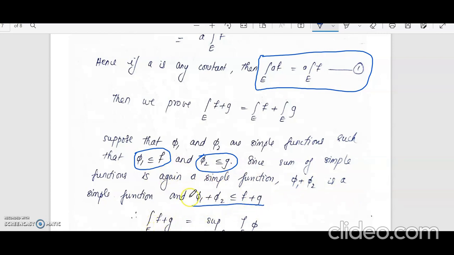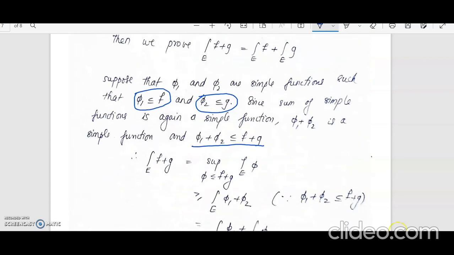So by the definition of the integral of f plus g, we'll start with the integral over E of f plus g, which is equal to the supremum over phi less than or equal to f plus g of the integral over E of phi. Now we need to find the supremum over all phi such that phi is less than or equal to f plus g. Now phi1 plus phi2 is one such phi.